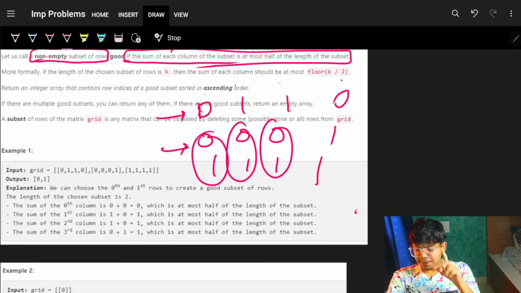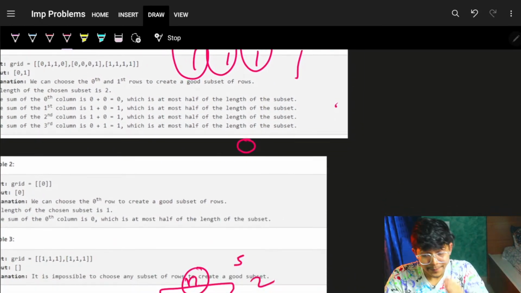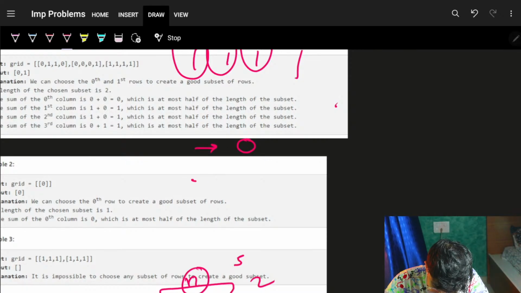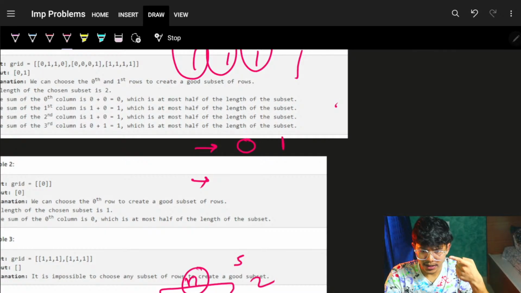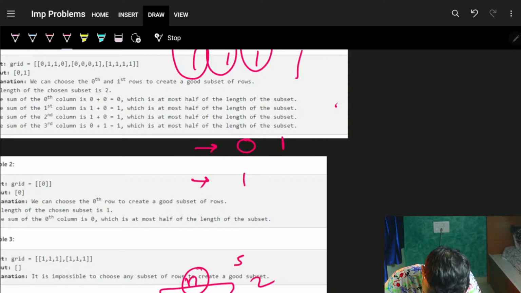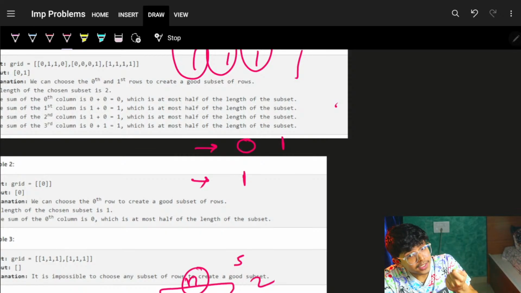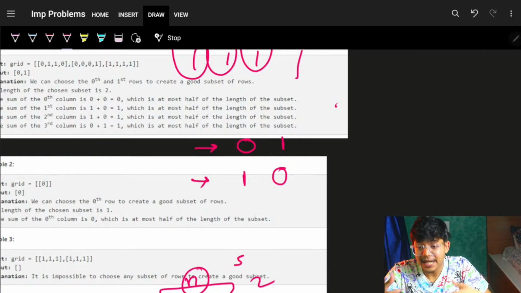One thing I can infer from this is that if I'm choosing a row such that its element is 1, then I will have to choose another row such that its element is 0, which means it should be the complement of that particular row.